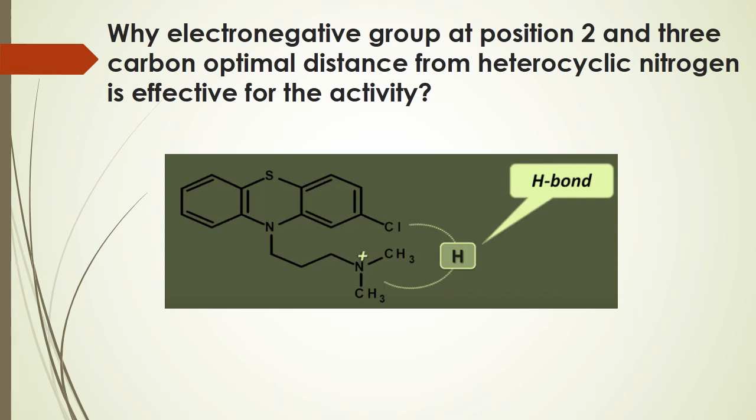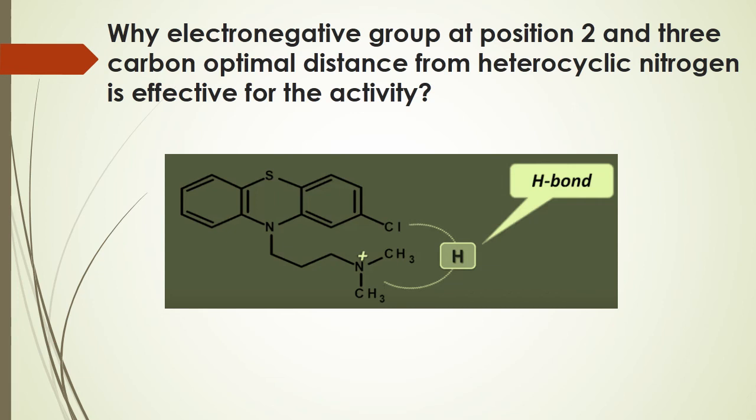With positive charge, there is a presence of proton, and this proton can form a hydrogen bond with the electronegative atom chlorine. As we already know, hydrogen bonding is a weak bond between hydrogen and any electronegative atom. So there is a formation of hydrogen bond between hydrogen and the electronegative chlorine atom in chlorpromazine.